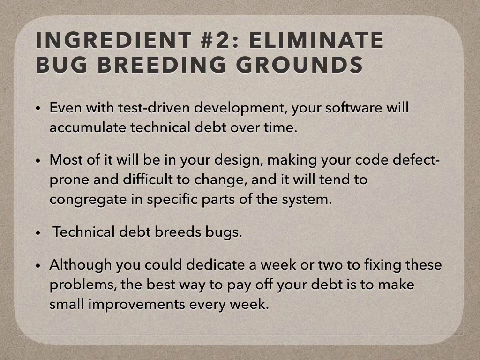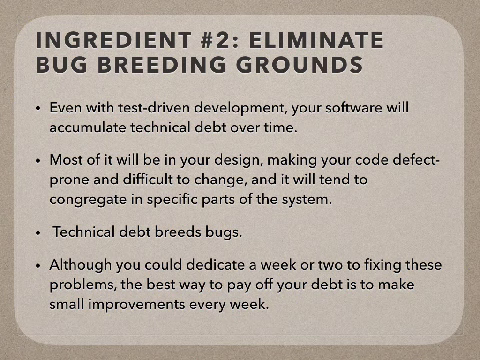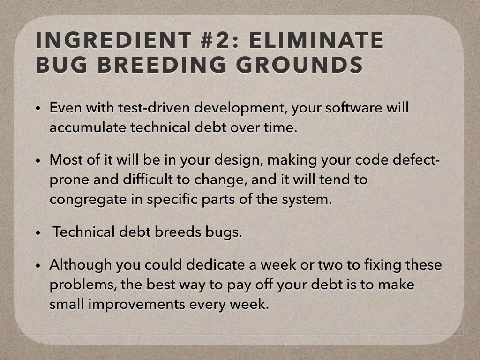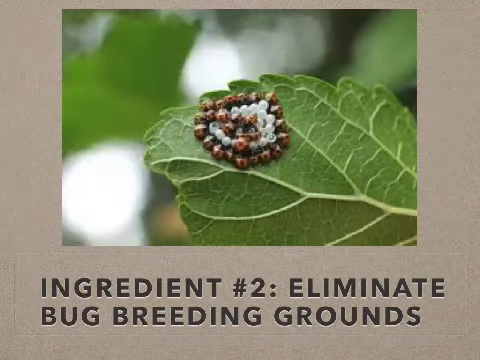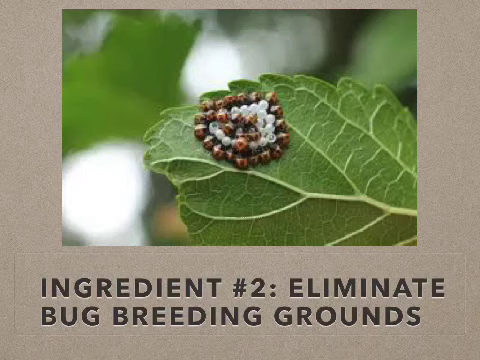And when we look into the elimination of bug breeding grounds, a bug breeding ground is a piece of code that is usually vulnerable for producing a lot of errors. So even with test driven development, we will have some technical debt or a breeding site for bugs. Every time you touch that part of code, you will have a lot of errors. That's called a bug breeding ground.